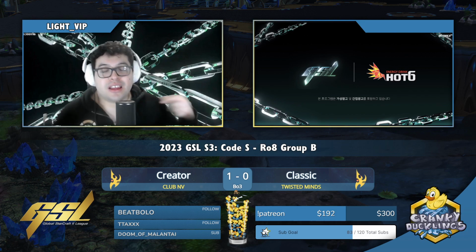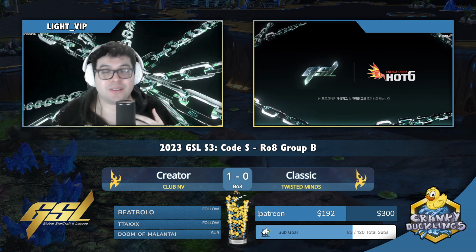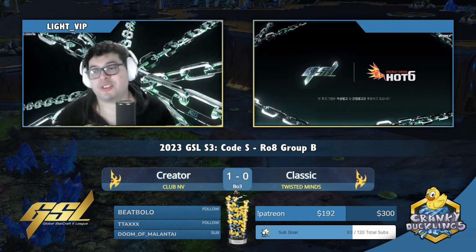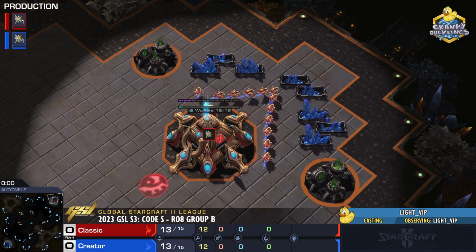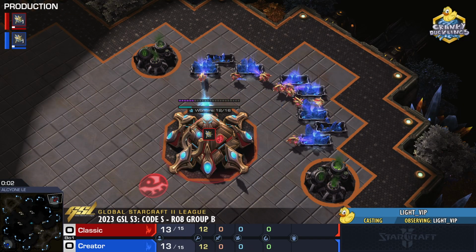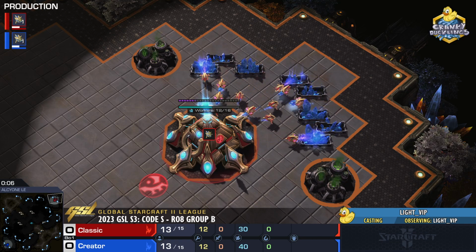But now we're getting into game number 2, and again, that still felt very much so on a knife's edge. If it wasn't for those stasis traps, we could have seen a very different game. Remember, Classic intentionally did delay his expansion to be aggressive. He got punished for it, but again, if there didn't happen to be those stasis traps in position, then we could have seen a very different game.